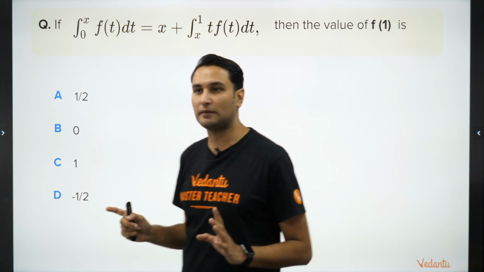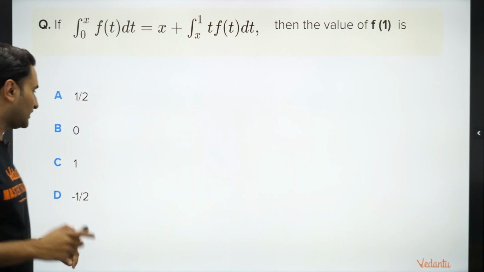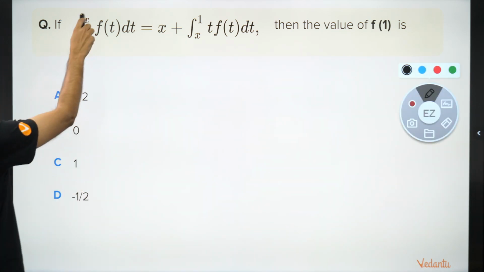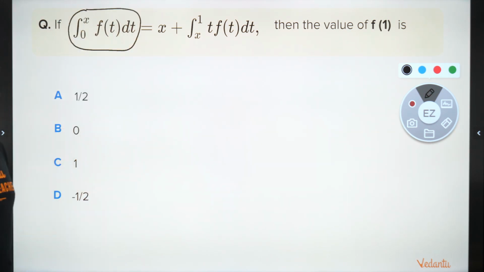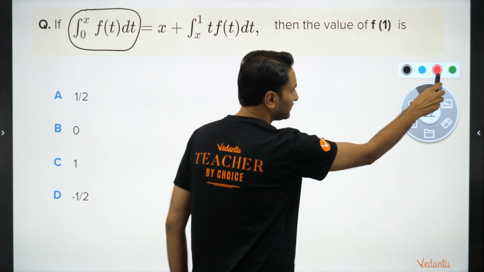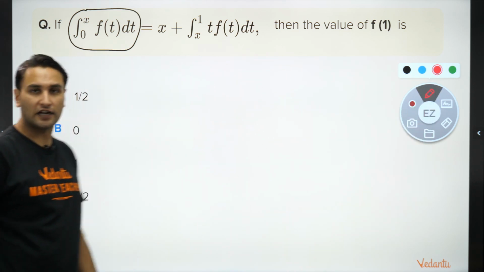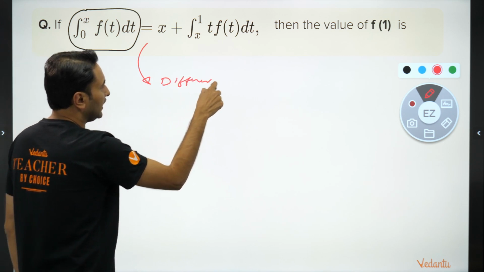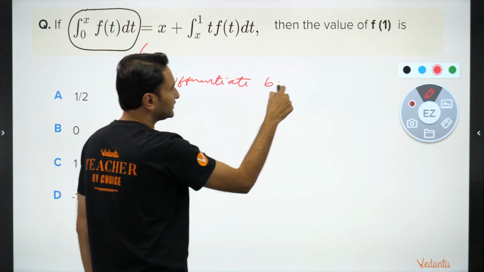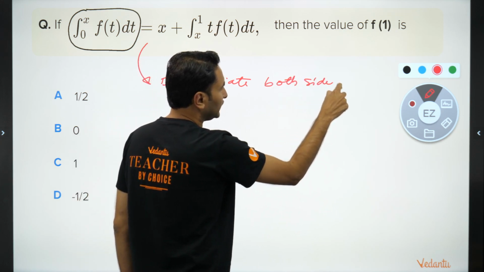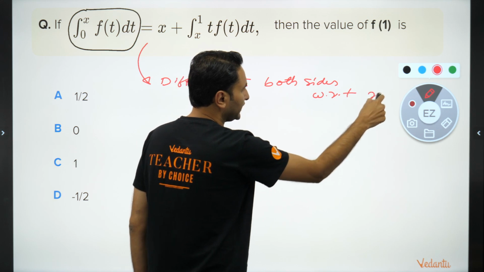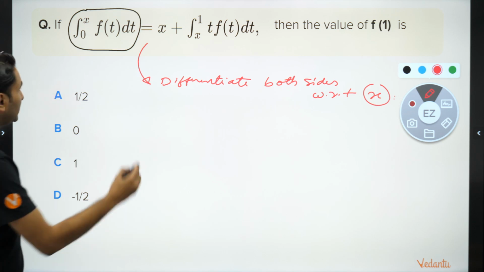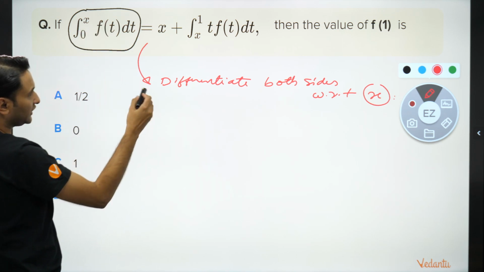व्हाट इज गोइंग टू बी योर फर्स्ट स्टेप बच्चों? इट इज गोइंग टू बी द डिफरेंशिएशन. करके दिखाएं. चलो, लेट अस मूव अहेड एंड ट्राई टू सॉल्व इट. जैसे अपने को ये दिख गया, as soon as we saw this, we realize, अरे this is the problem of Newton-Leibniz, and I will start by differentiating. So what I'm going to do, I am going to differentiate both sides with respect to x. करें both sides को differentiation. इसका differentiation बच्चों using Newton-Leibniz.